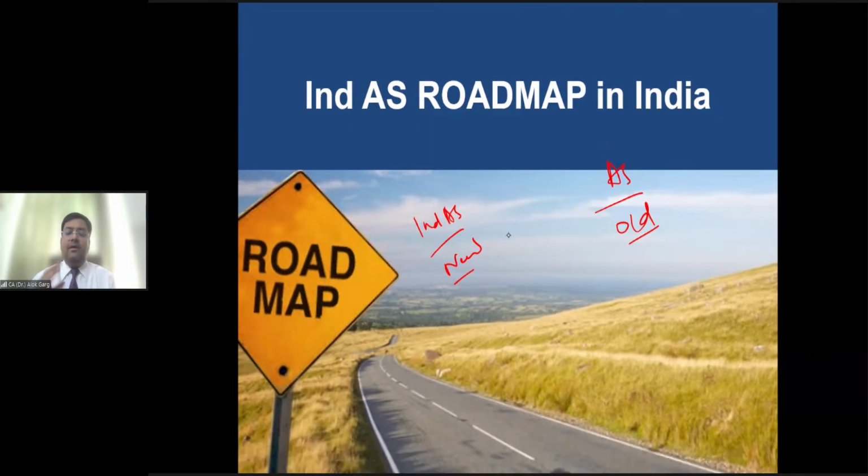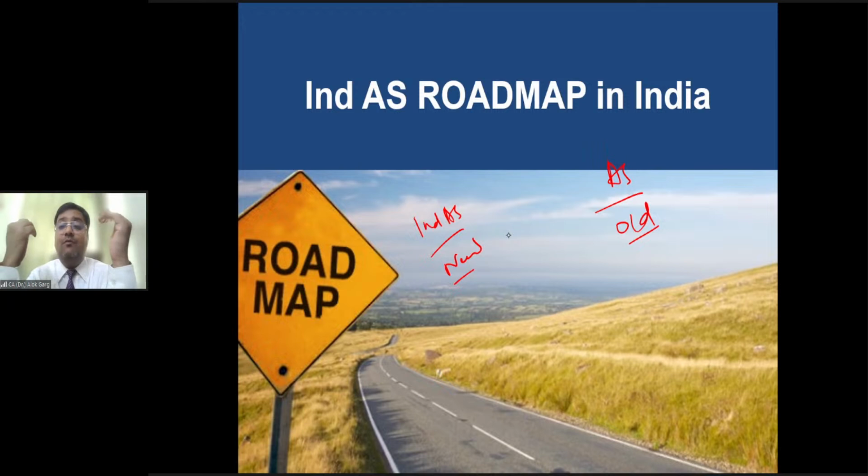So friends, Ind AS was mandatorily applicable from financial year 16-17. The phase one companies, the listed companies of India, implemented Ind AS for the first time in 16-17. 16-17 was the reporting year. It was voluntarily applicable from financial year 15-16, because in February 2015 these Ind AS were notified.